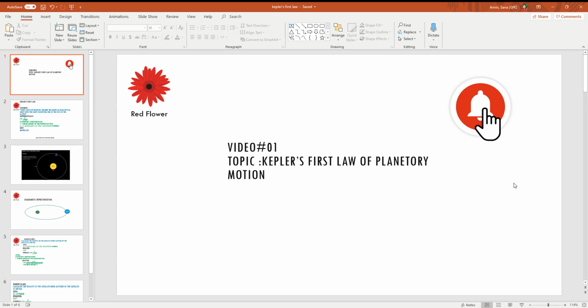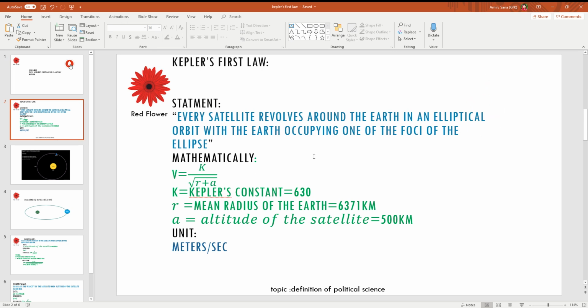In this lecture, I will discuss Kepler's first law. Before moving towards the law statement, we must know how Kepler's laws are useful, although he gave his laws before the invention of the telescope. In astronomy, Kepler's laws of planetary motion are three scientific laws describing the motion of planets around the Sun. They were published by Johannes Kepler between 1609 and 1619. Let's move towards the statement of this law.